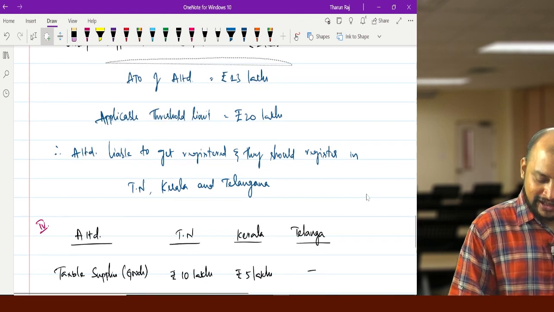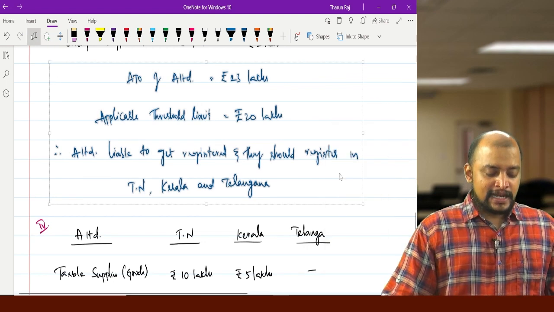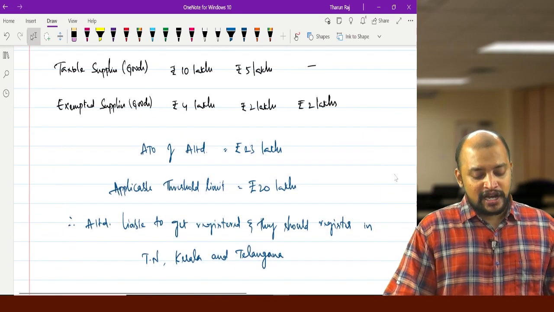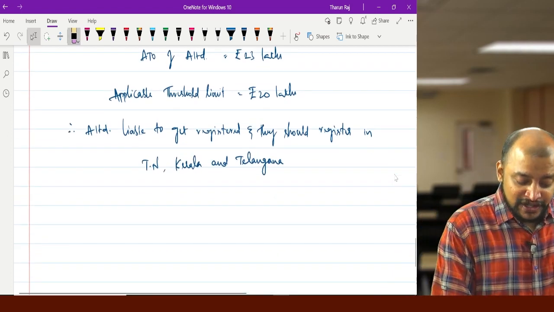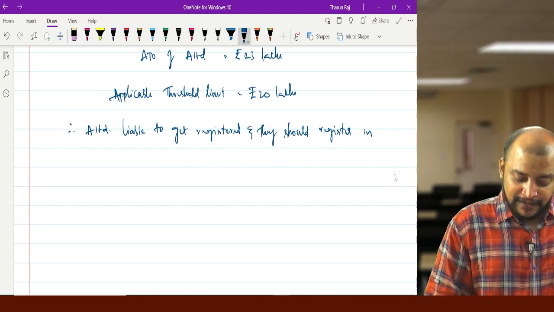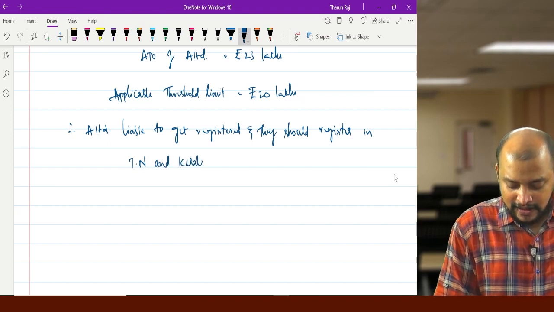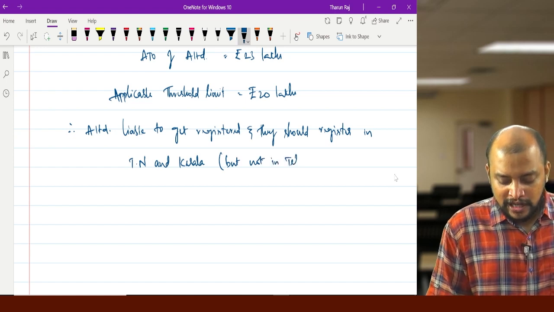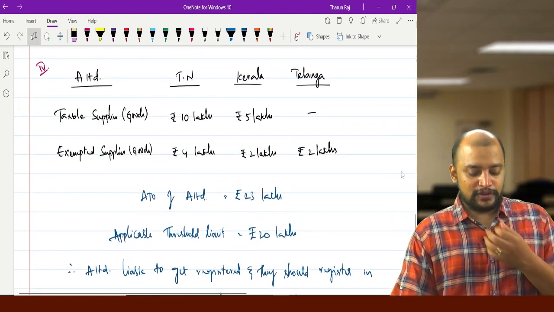Aggregate turnover 23 lakhs, applicable threshold limit 20 lakhs. None of the states is a special category state, and A Limited is liable to get registered, but they should register in Tamil Nadu and Kerala, but not in Telangana. Why not in Telangana? Because in Telangana they are engaged in exempted supplies.